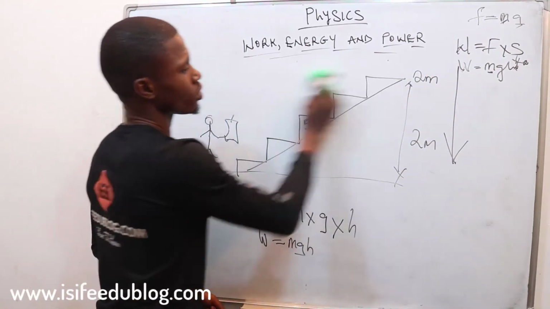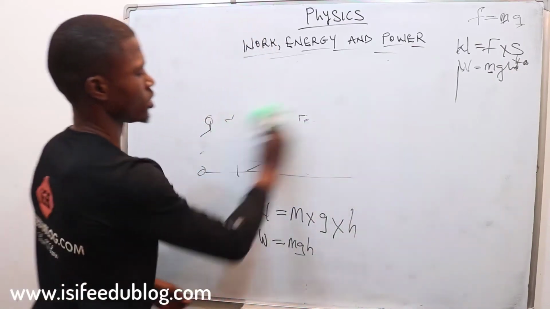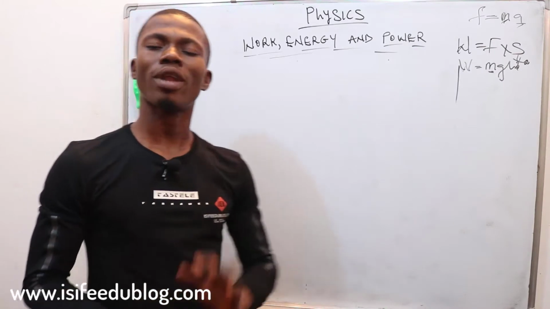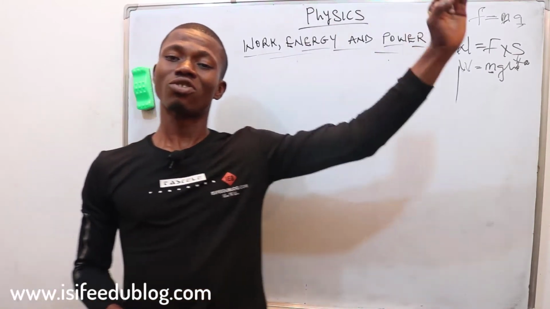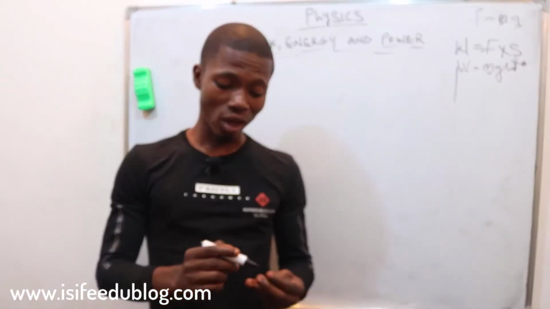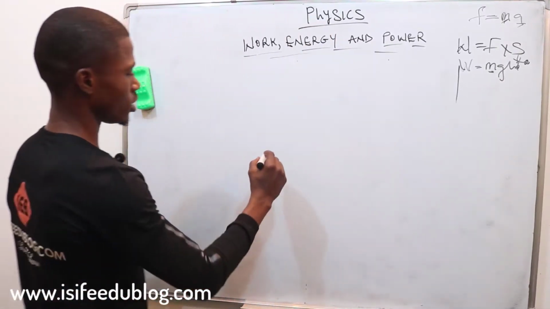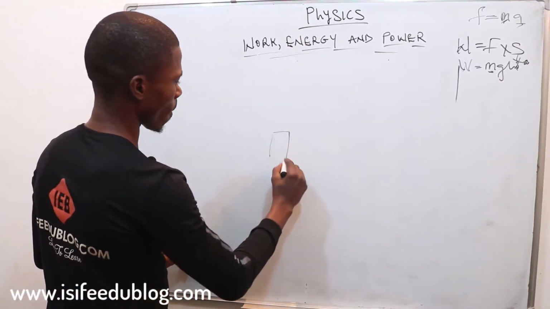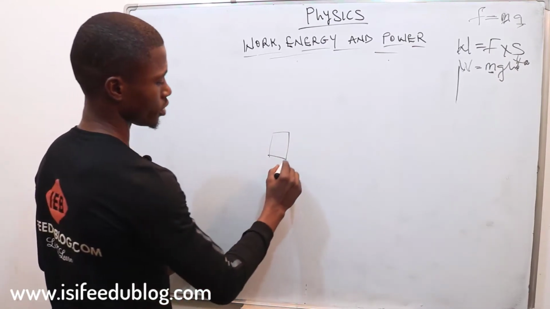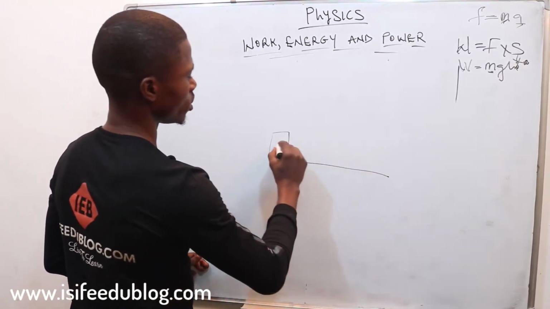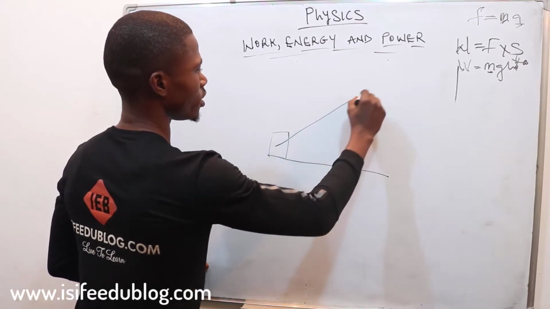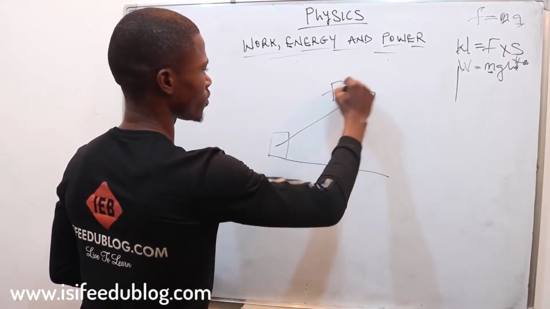Okay, let's now consider the third case, which is when we apply force in another direction, and that force makes another object to move in a different direction. Let's take a look. This is our object. This is our plane. Applied force in this direction. This is our force.